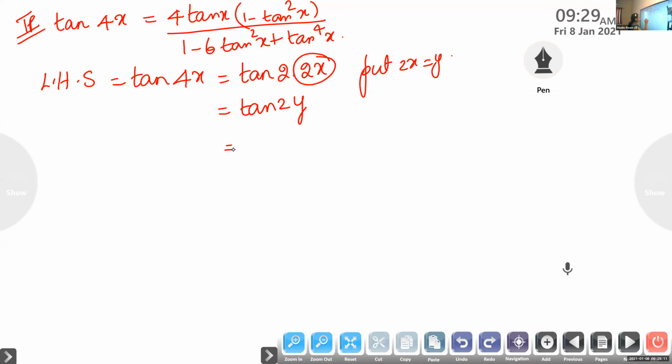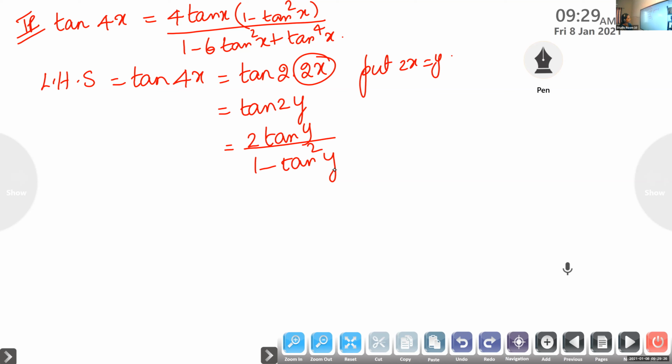2 tan a by 1 minus tan square a. So 2 tan a by 1 minus tan square y. Is it okay? Up to this, is it okay, children?